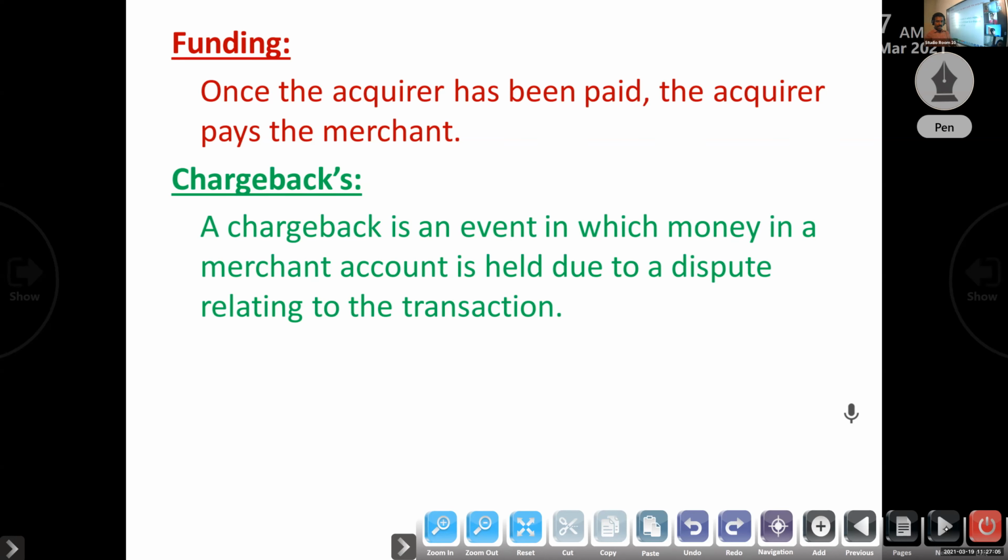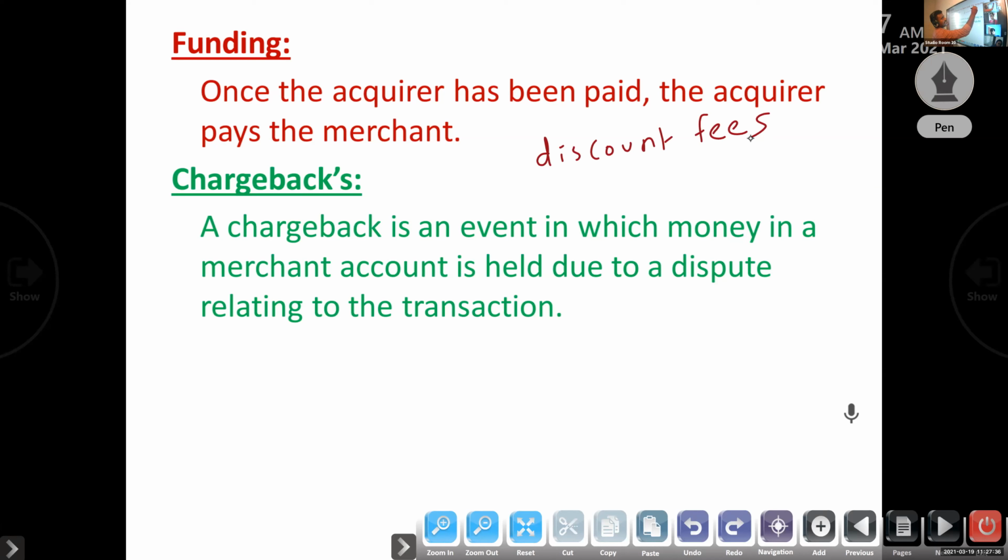If the acquiring bank got the amount, then they will credit the merchant account. So the merchant receives the amount, but minus some amount that the acquiring bank will deduct. They will take some fees, discount fees, some charges.